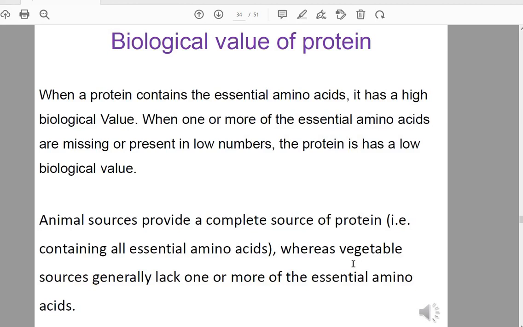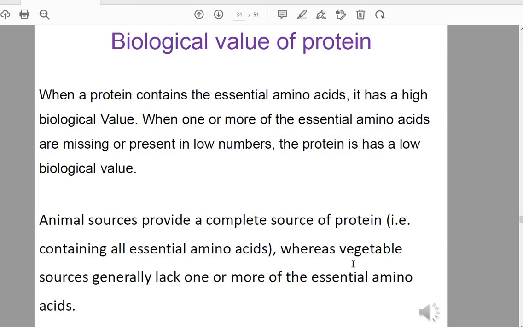The biological value of protein. A protein has high biological value if it contains all the essential amino acids. It has low biological value if it has none or a low number of essential amino acids. This means that it has either high or low biological value.